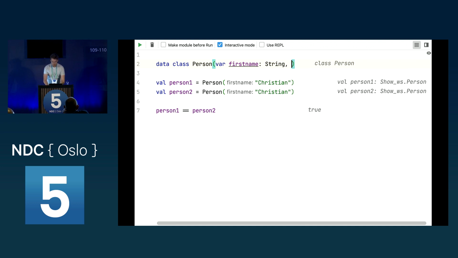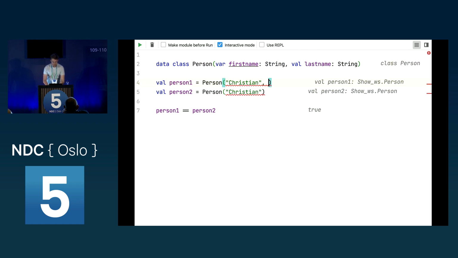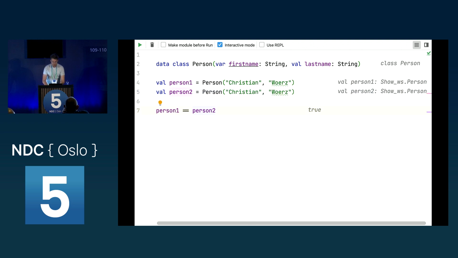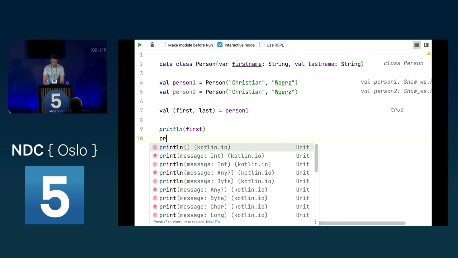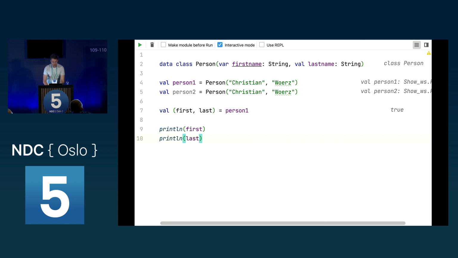So what you also could do, let's say we add a last name here, which is a string, and we can then say, let's do it like this and like this. And now what you also could do is destructuring of data classes. So what you could do is you can say, well, I have my first and my last, and I used person1. And now if we check what is written in first and in last, as you can see, this outputs my first and my last name, because the data classes support this kind of destructuring. So this is how you can use the data classes.